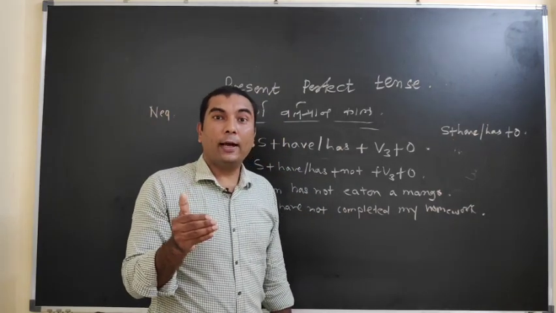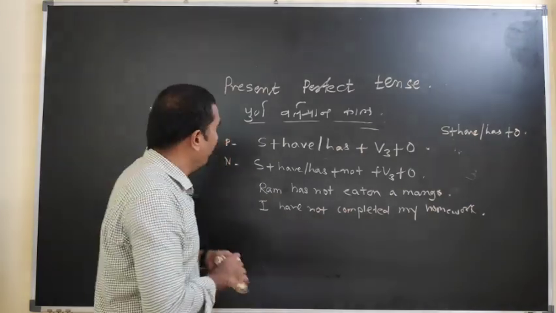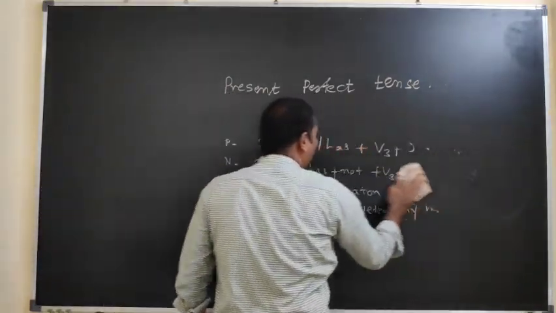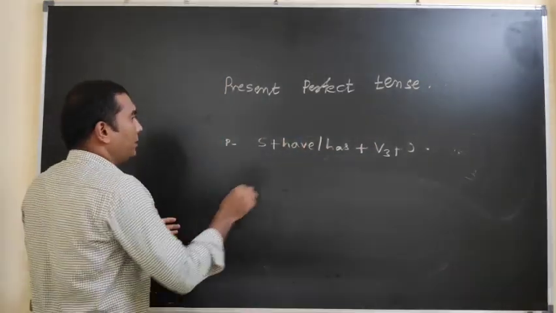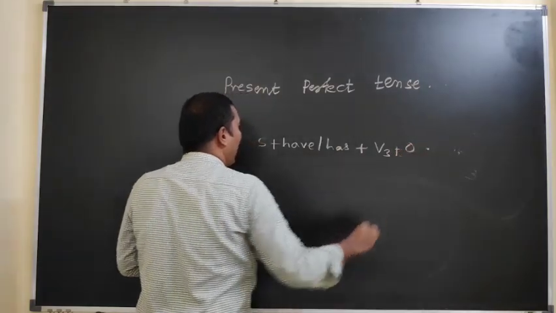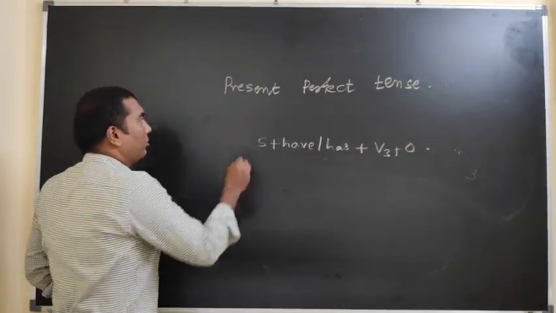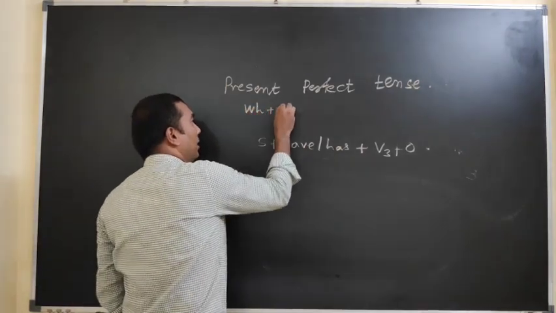Now we will think about WH question formation in the present perfect tense. I am just writing another formula here, and it is related to this. This is the main formula which I have written on the board. I will not erase it first, because according to it we can make the WH question formula.